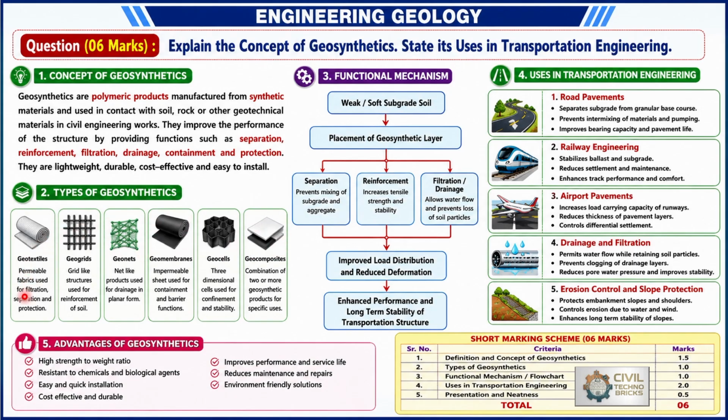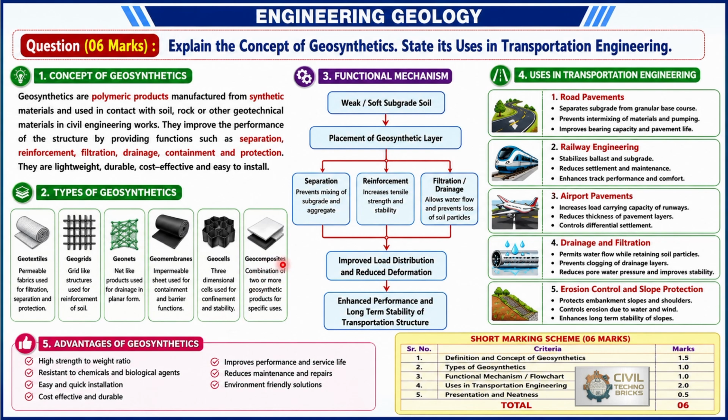Because geotextiles are permeable fabrics used for filtration and separation. Geogrids are structures used for reinforcement of soil. Geonets are net-like products used for drainage in planar form. Geomembranes are impermeable sheets used for containment and barrier functions. Geocells are three-dimensional cells used for confinement and stability.